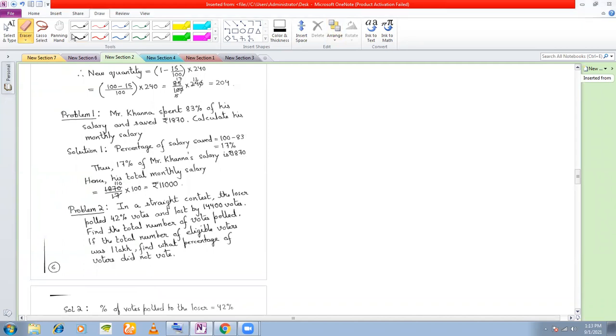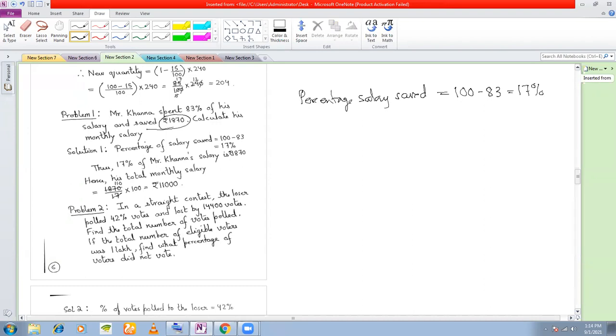The problem here is: Mr. Khanna spent 83% of his salary and saved rupees 1,870. Calculate his monthly salary. So what is the percentage saved? He is spending 83% of his salary. So how much is he saving? 100 minus 83, right? 17%. And his actual saving is how much? 1,870. So 17% is the same as 1,870.